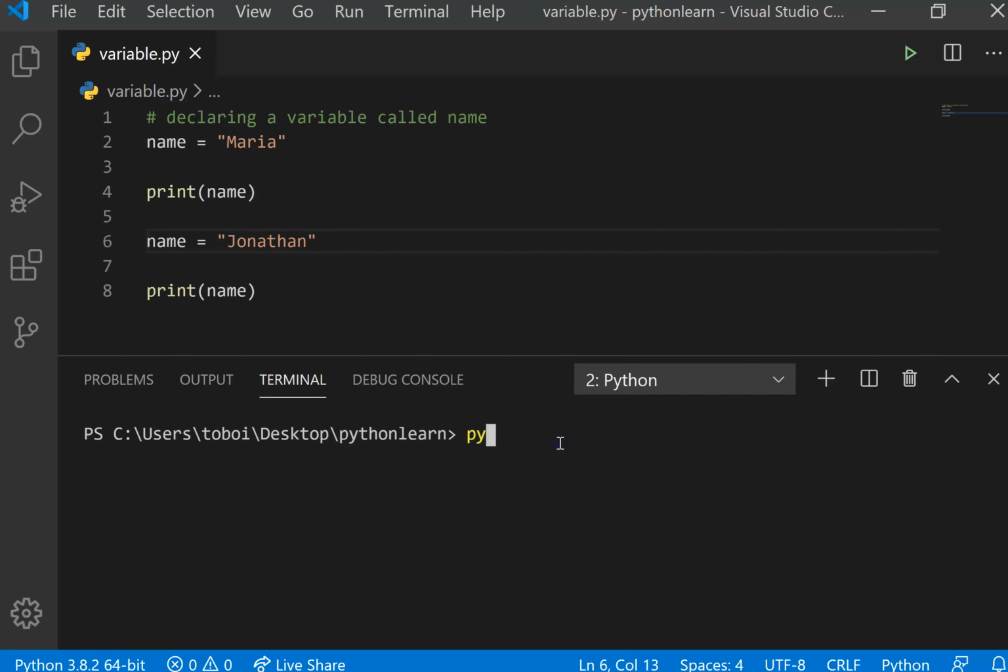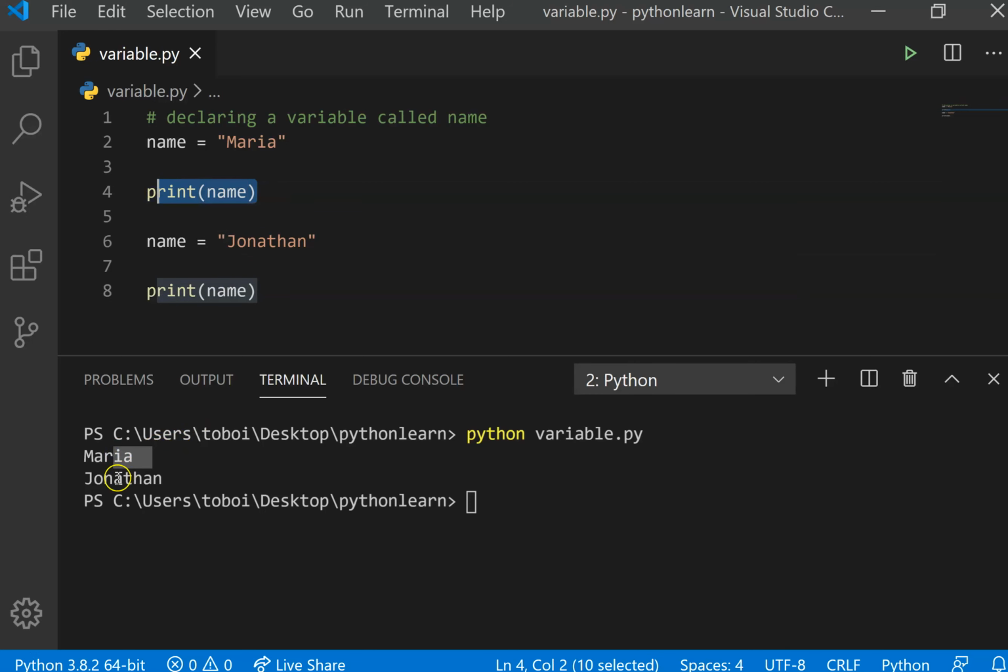Take a look. python variable.py. Can you see? It gives me Maria and Jonathan. So this Maria is what it's printing out at line 4. This Jonathan is what it is printing out at line 8. So you can play with this and see what you have.